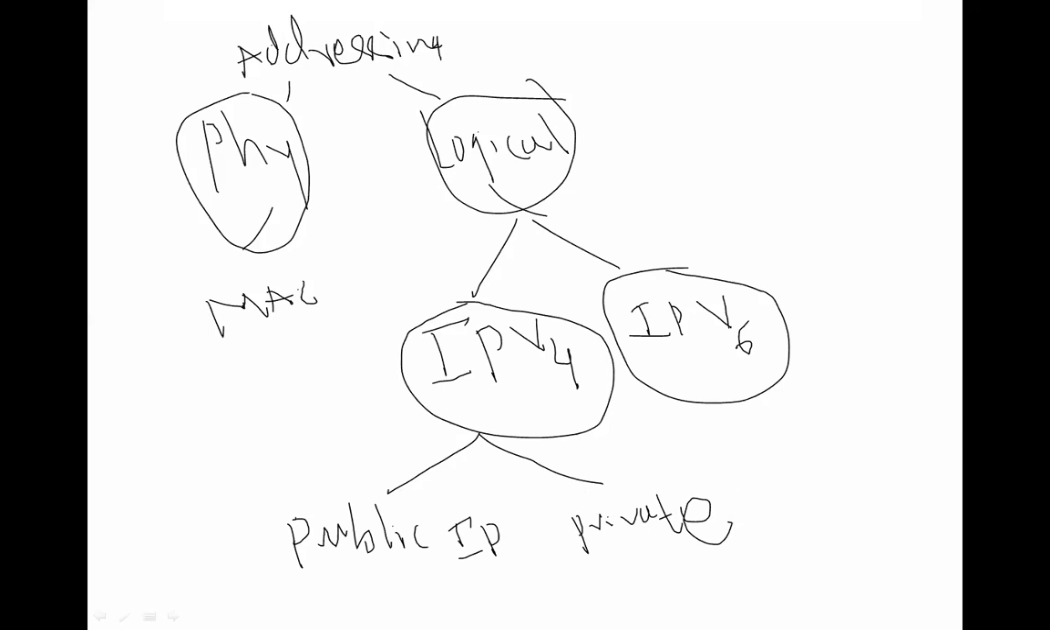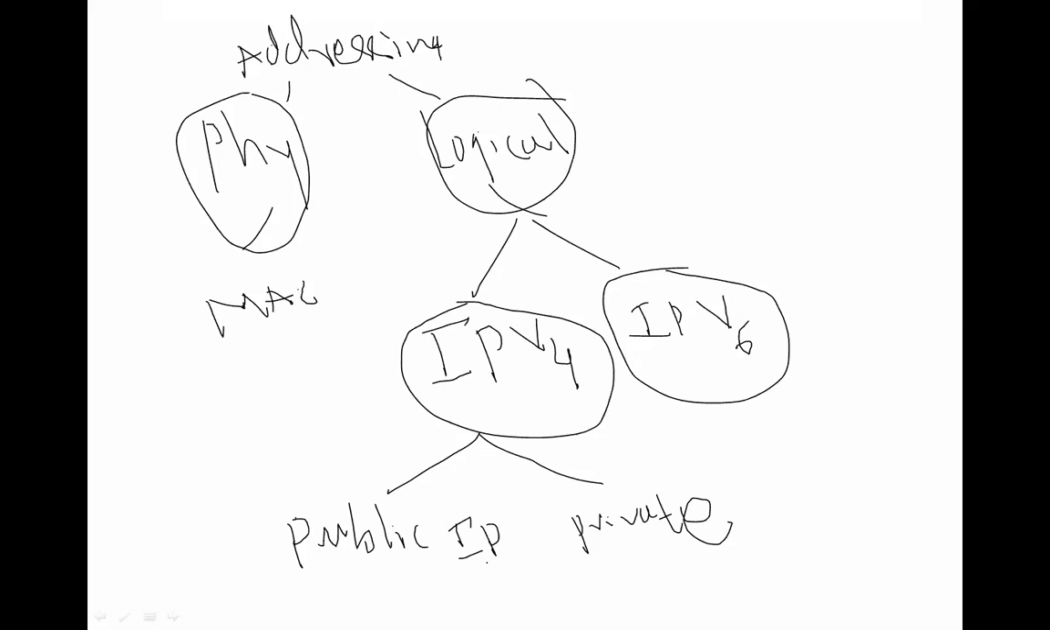Got it? How are we going to do this? The addressing is divided into two types. One is physical addressing and the second one is logical addressing. The physical addressing depends on the MAC addresses, and logical addressing will be divided into two types: IPv4 and IPv6. What is IPv4? Internet Protocol version 4 and Internet Protocol version 6. And again, this IPv4 is divided into two types, that is public IP and private IP.